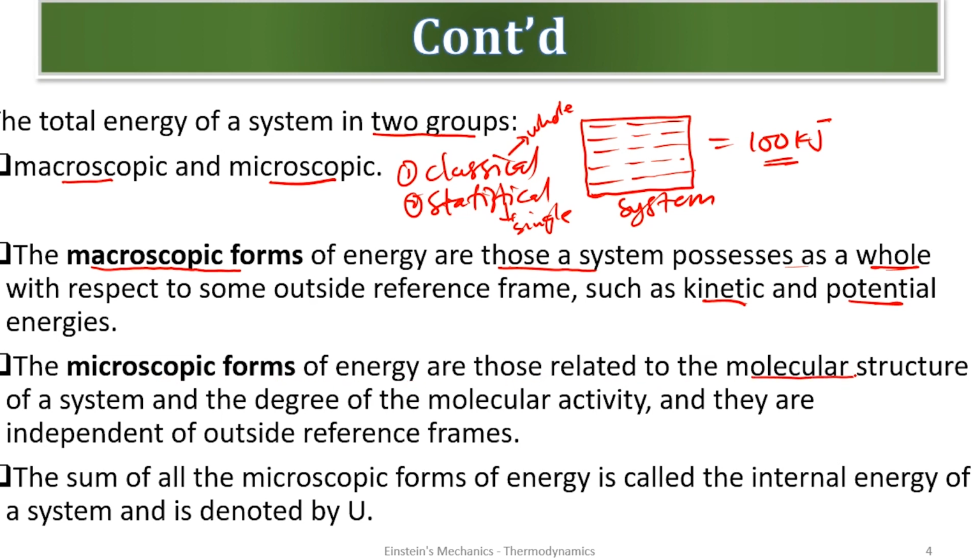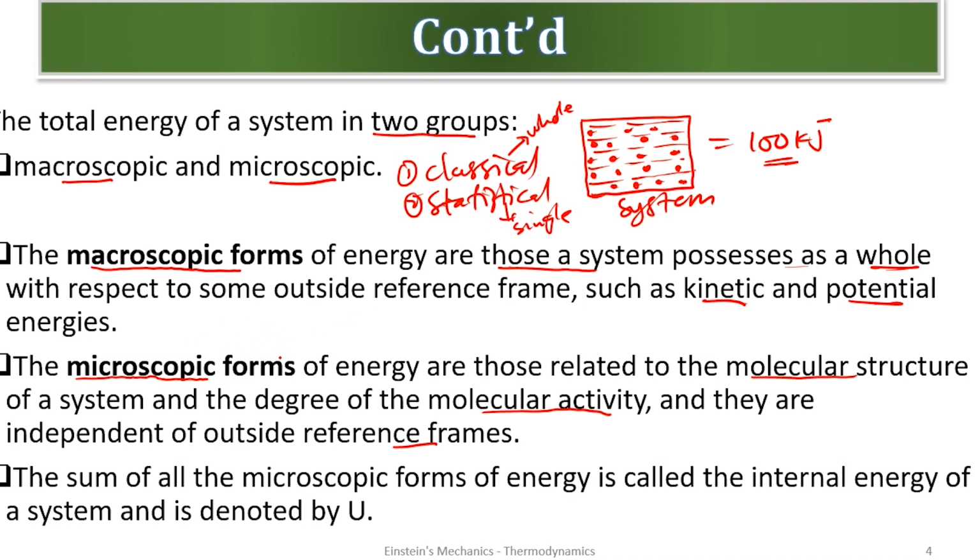The microscopic forms of energy are those related to the molecular structure of a system and the degree of the molecular activity, and they are independent of outside frames. So the microscopic, as micro means very small, this form of energy analysis accounts for each particle, the molecular activity, the molecules, what they are doing, the energy generated by each molecule. So we account for each molecule, the amount of energy it is contributing. And this form of energy analysis is the microscopic form of energy.